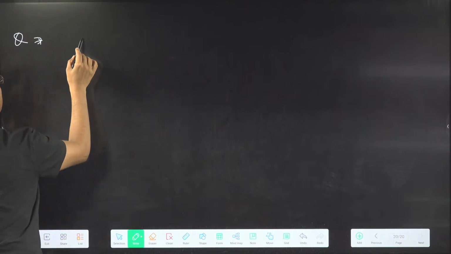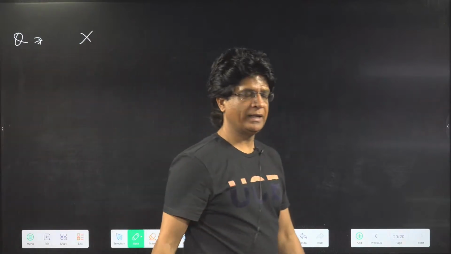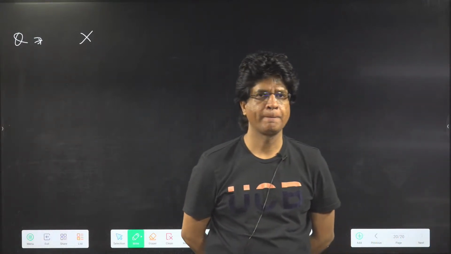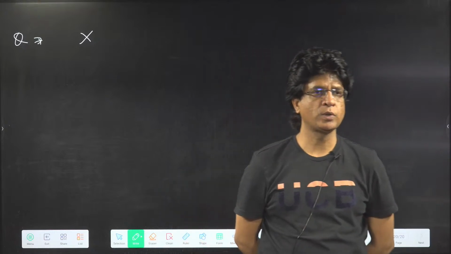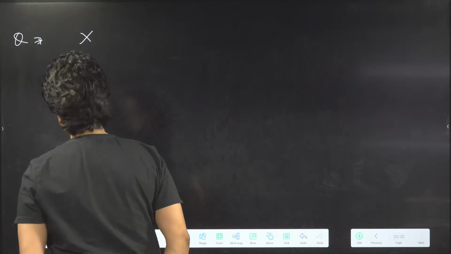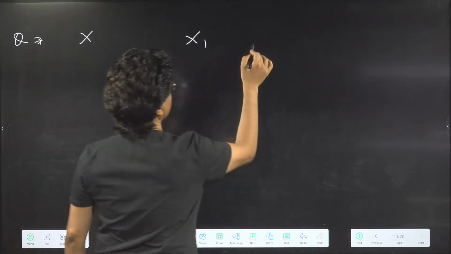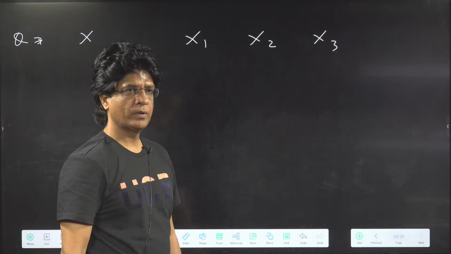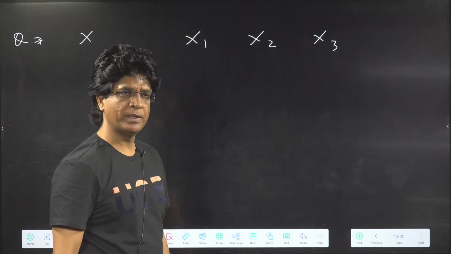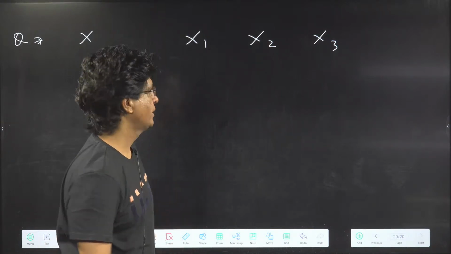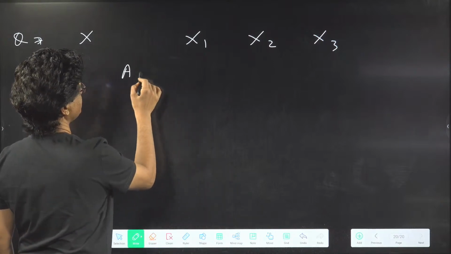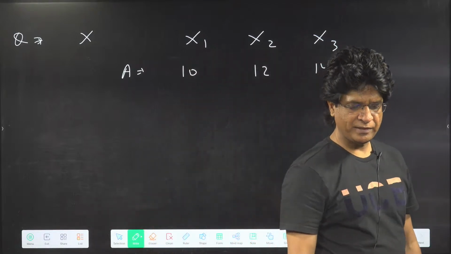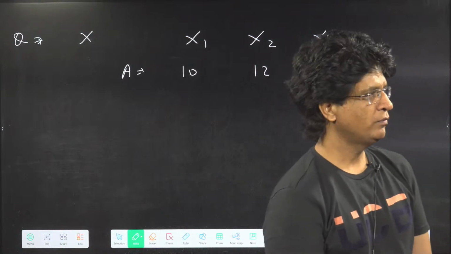There's a question. An element X. Please write down. An element exists as 3 isotopes, X1, X2 and X3, with their mass numbers as 10, 12 and 14 respectively.